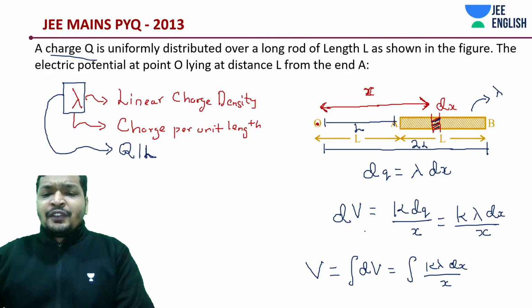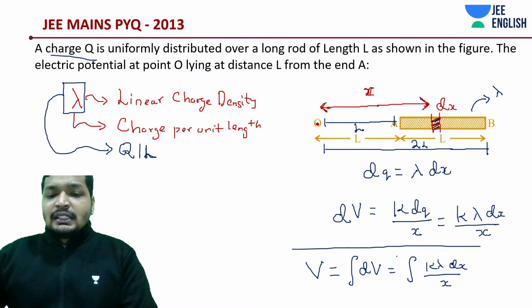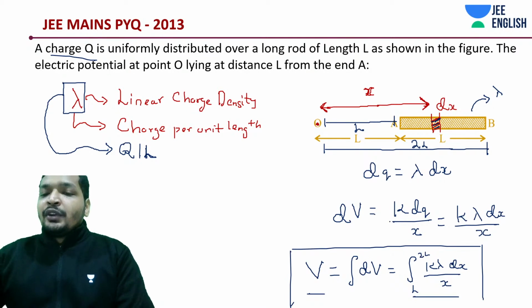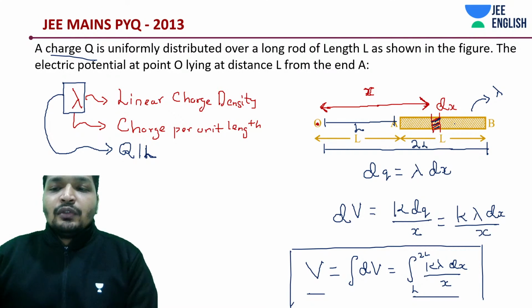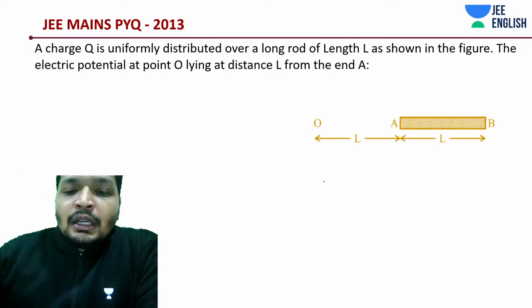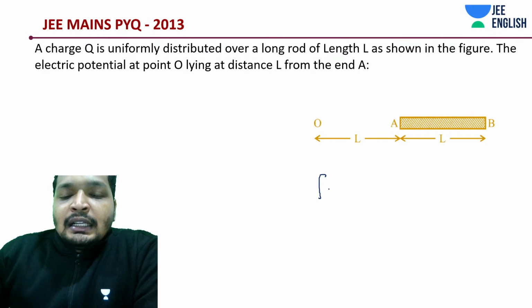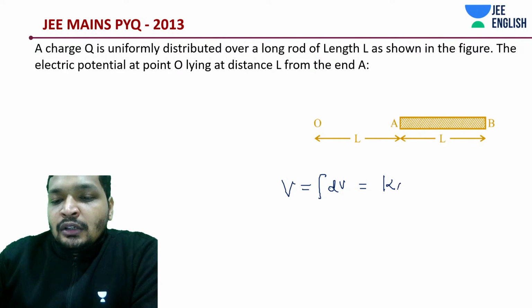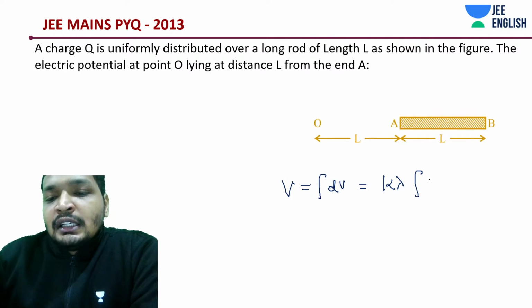So now nothing is left over. I'm just going to calculate this equation. I'm integrating dV, and we are only concerned about these two expressions, and the limit goes from L to 2L. So x varies from L to 2L, A at L from O and B at 2L from O. So the integration of dV is the potential difference, equal to k, the Coulomb's constant, and lambda, which is constant in this case, hence taking it out. So this is going to be dx by x.